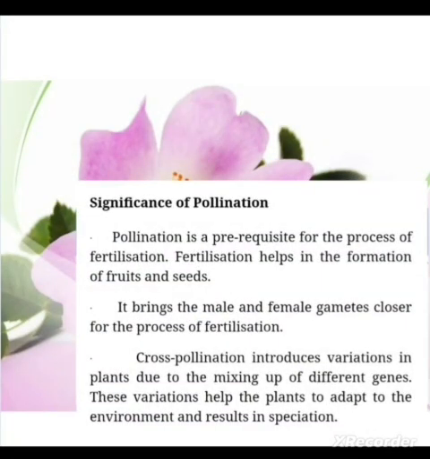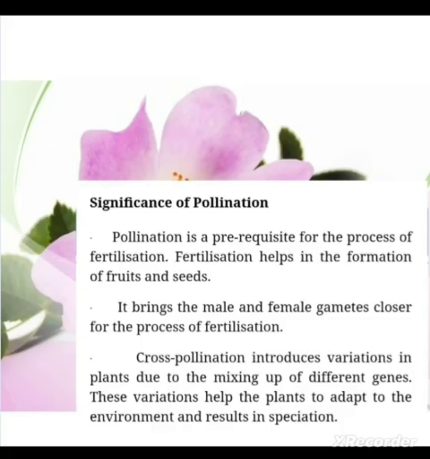Now we come on to the significance or importance of pollination. As we see, for fertilization, pollination is a must condition, because after fertilization it helps in the formation of seeds and fruits. So pollination helps in bringing about fertilization. It actually brings the male and the female gametes closer for the process of fertilization.